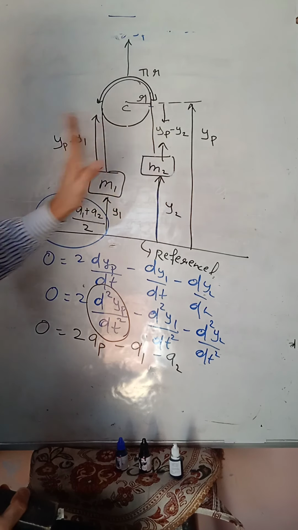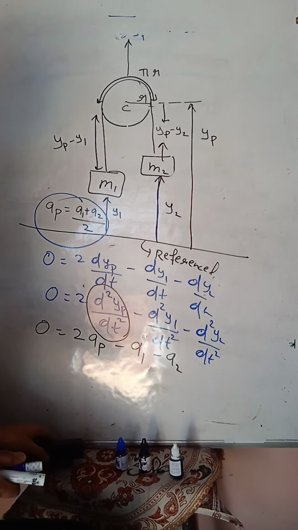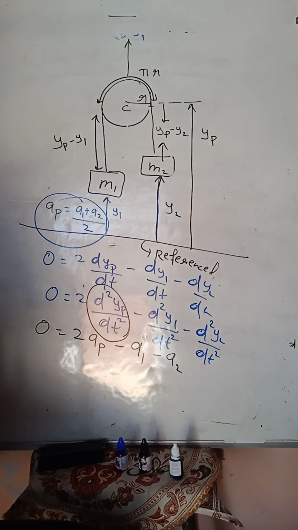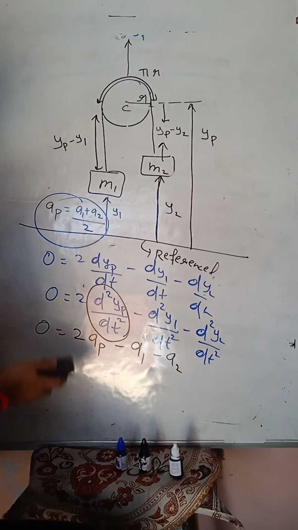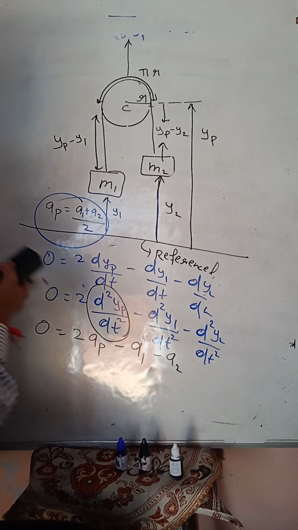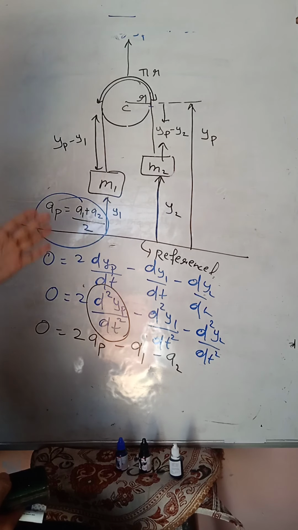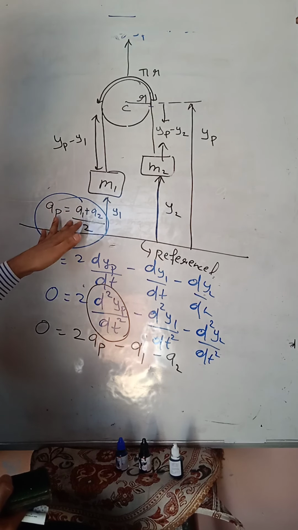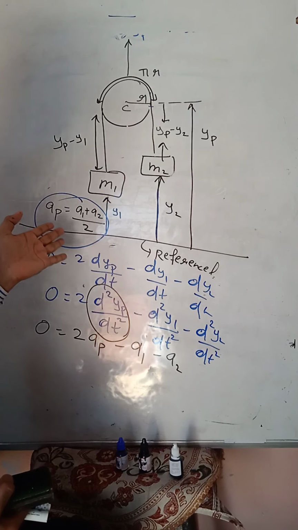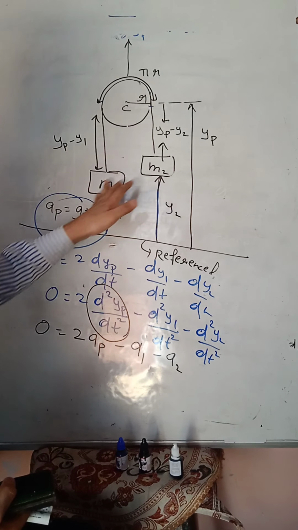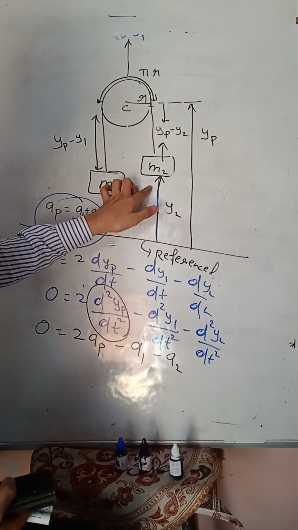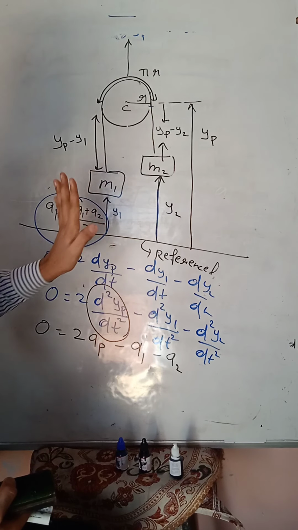Clear? I am giving you some examples through which you can analyze how you will use this relationship to find the acceleration of one of the blocks if the acceleration of the other block is given.